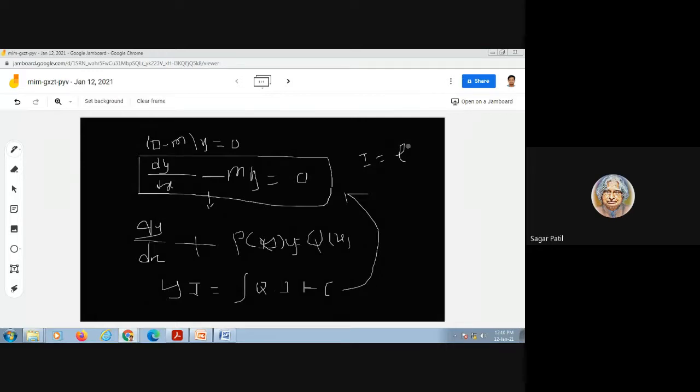I is equal to e to the power integration of P(x) dx. What is the value of P(x) here? P(x) is minus m.